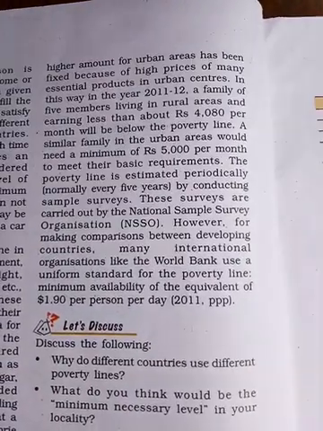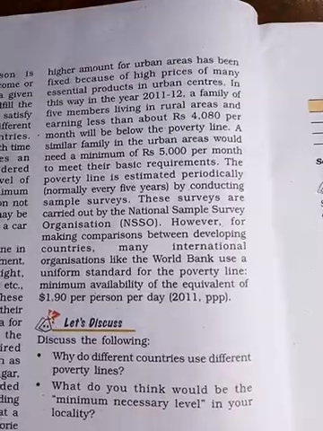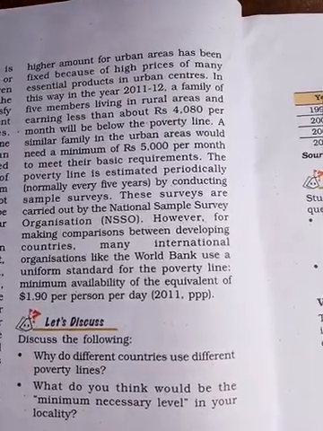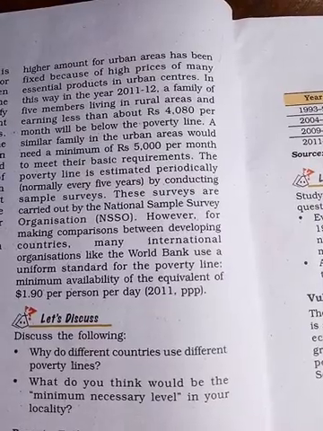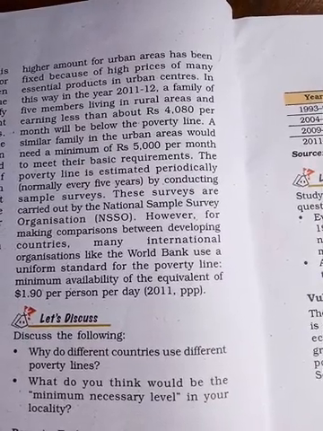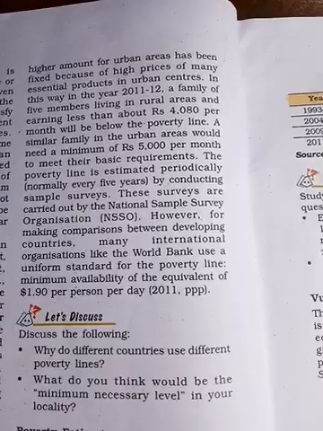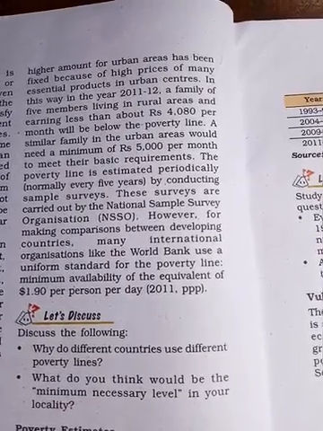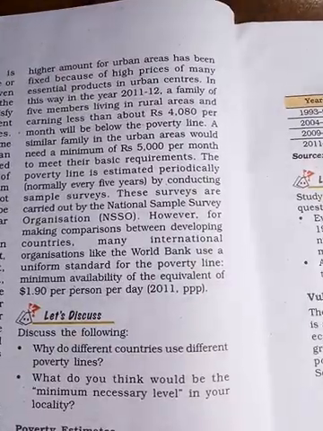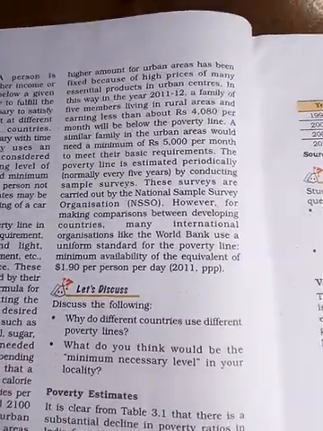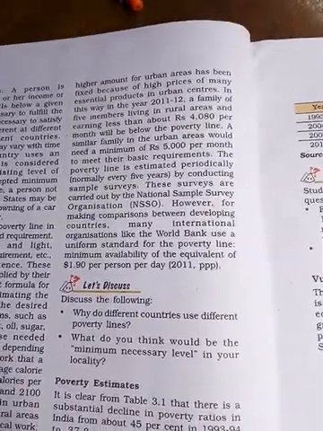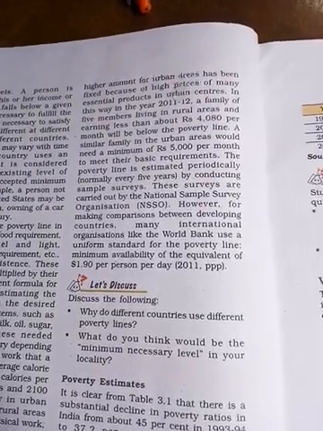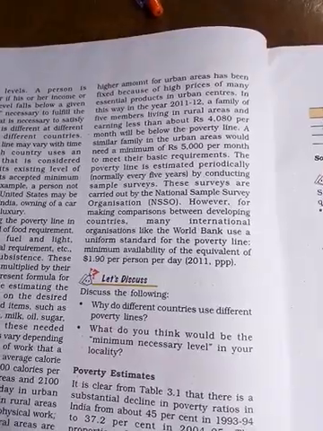In this way, in 2011-12, a family of 5 members in a rural area earning less than 4080 per month will be called below the poverty line. So a family having 5 members, if their income is below 4080, then they are going to be poor.